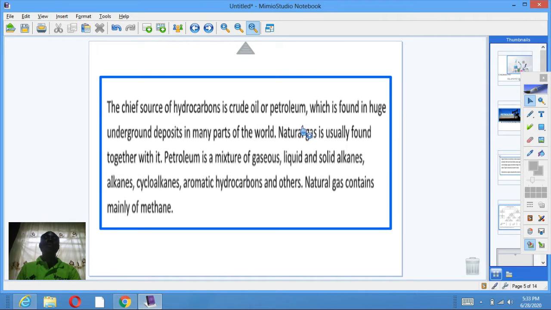The chief source of hydrocarbon is crude oil petroleum. This petroleum or crude oil is found in huge deposits in underground parts of many of the countries in the world. Natural gas is usually found together with it, and that is what lifts the petroleum from the ground up. Once they are exhausted, we use mechanical means to drive them out, and that's what we refer to as mechanical drive or water gas cap drive. Petroleum is a mixture of gaseous, liquid, and solid alkanes, cycloalkanes, aromatic hydrocarbons, and others. Natural gas contains mainly methane.